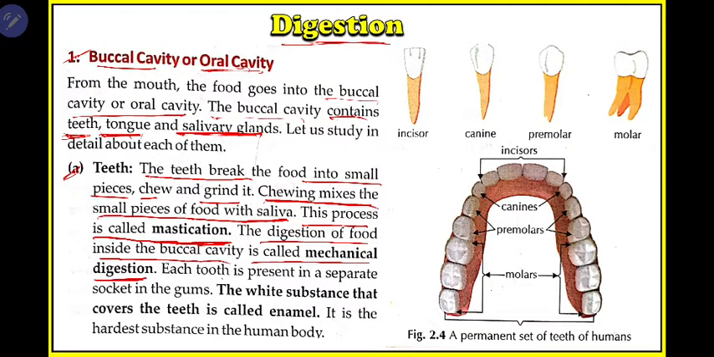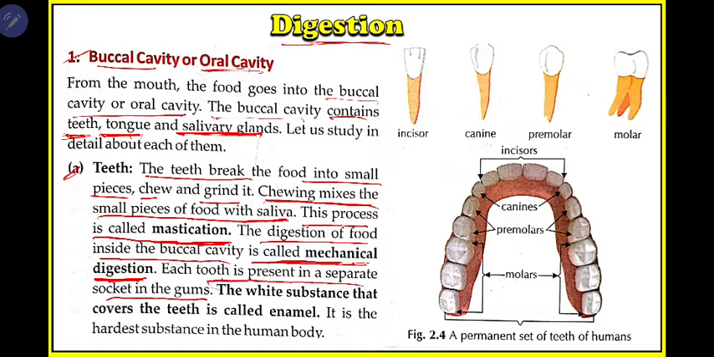So mechanical and chemical, there are two types of digestion. Mechanical means using some physical force and chemical means using some chemical. So here in the mouth, you are chewing, breaking food into small pieces or grinding it with the help of teeth. So you are using some mechanical force. This type of digestion in the buccal cavity is known as mechanical digestion. Each tooth is present in a separate socket of the gums.